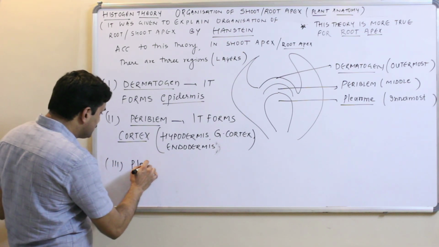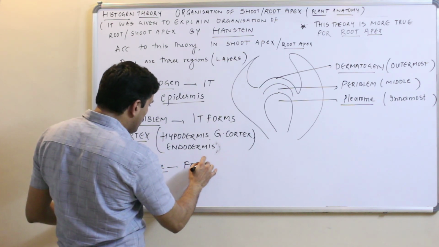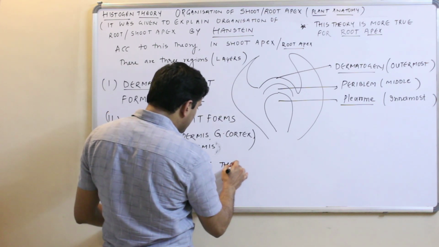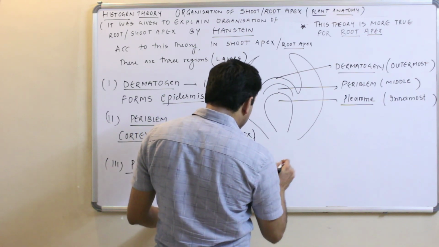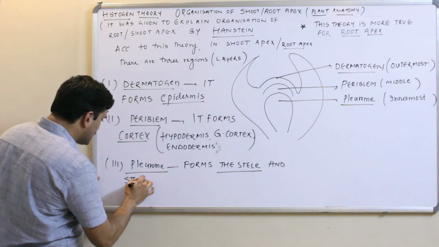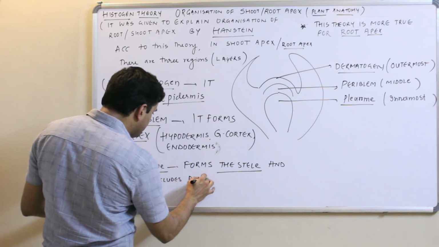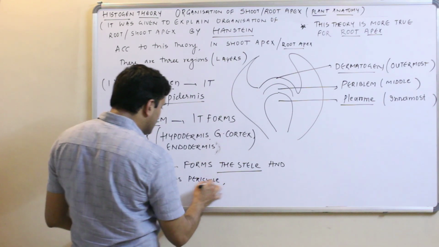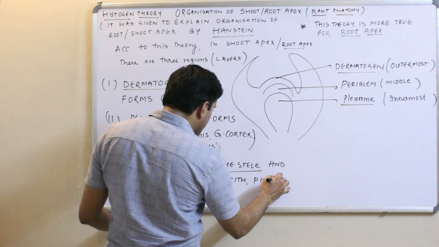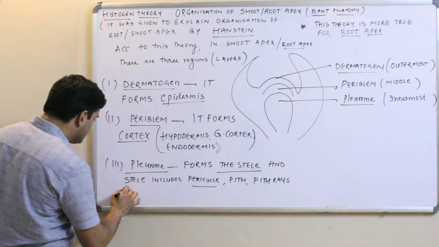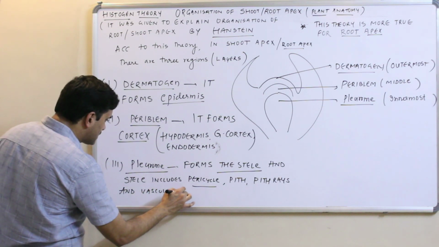Now plerome forms the stele. Plerome forms the stele, and stele includes pericycle, pith rays, and vascular bundles.